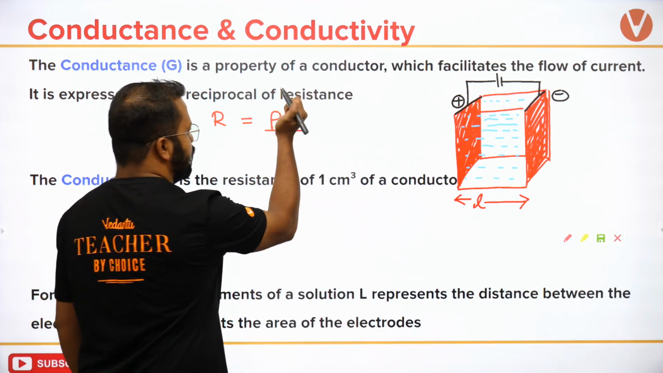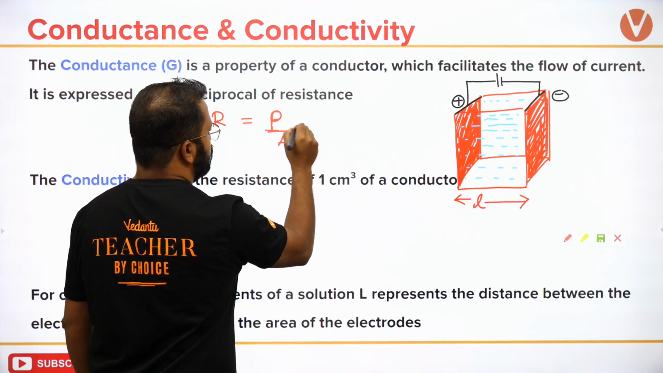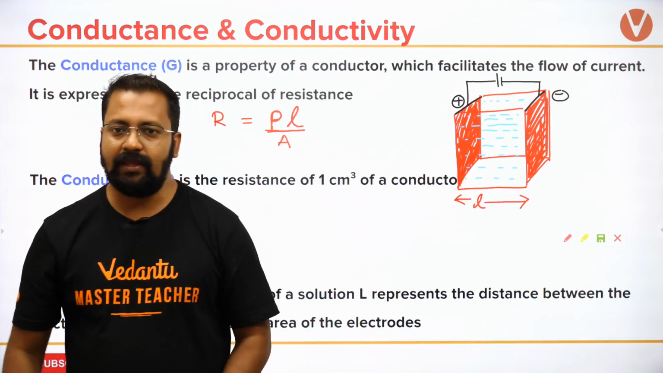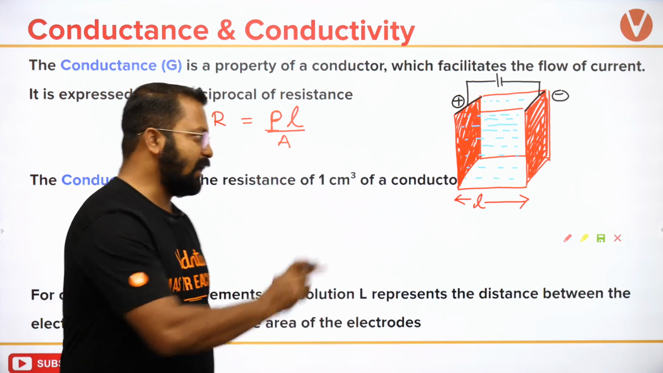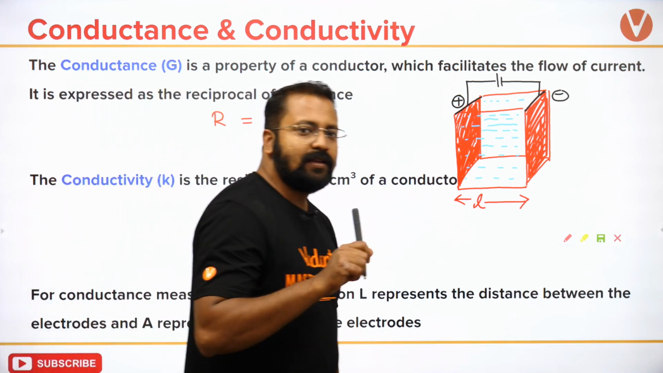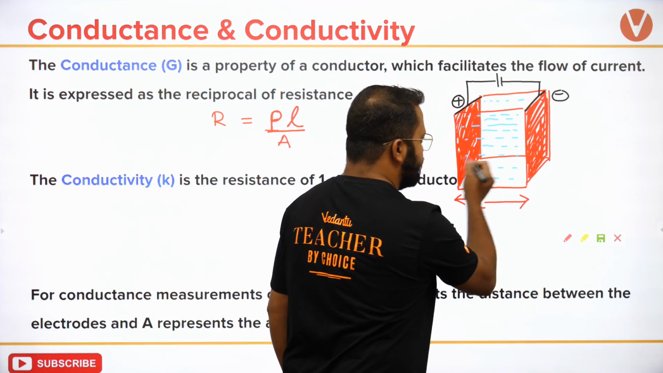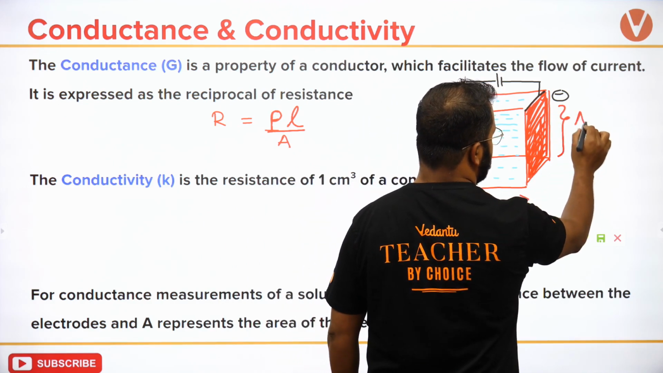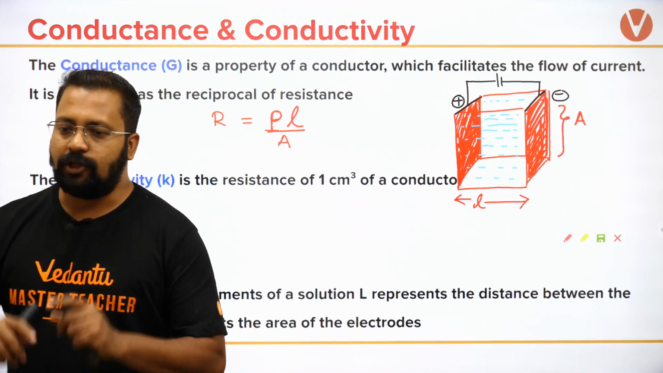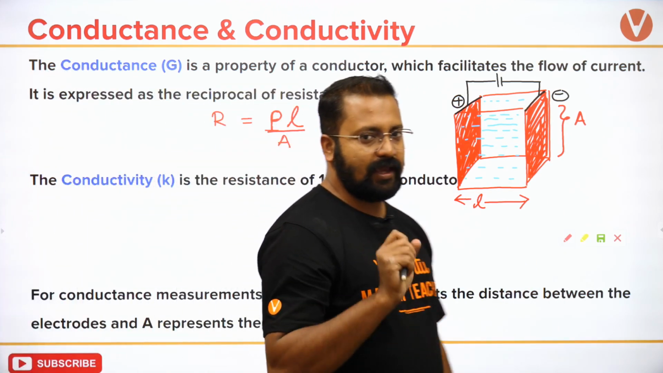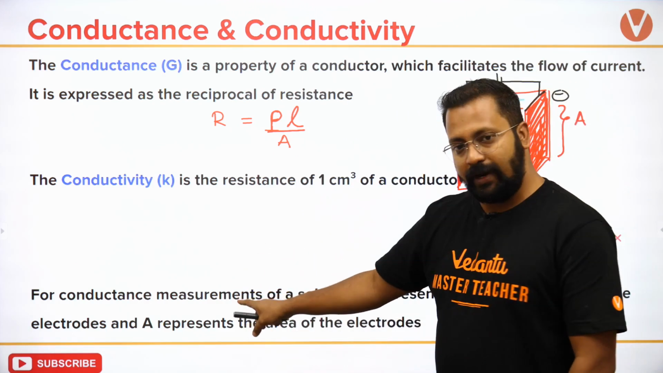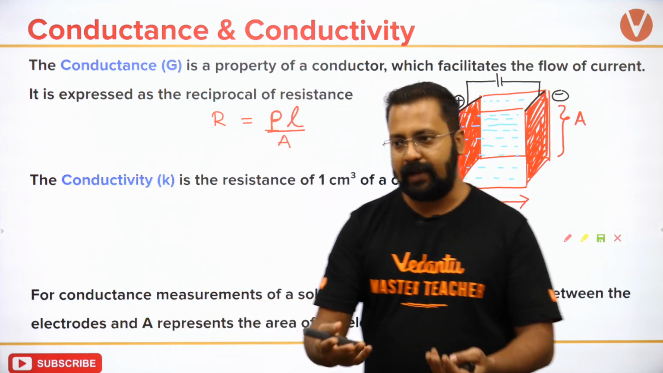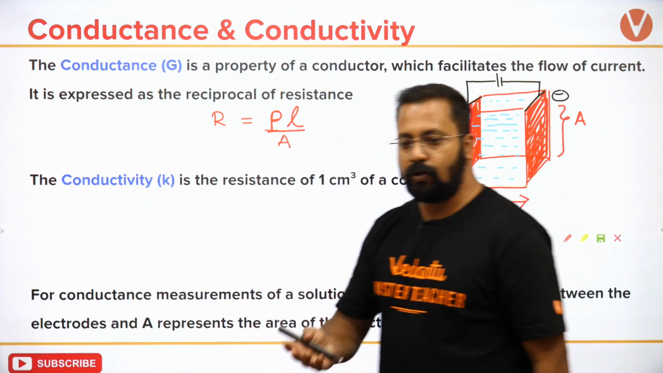Okay, ये जो length आप ले रहे हो rho L upon A, this is the distance between the conductors. ये जो plates के बीच का distance है, that is taken as L. The distance between the plates is taken as L, and the cross-sectional area of the plate is taken as A. So it is written over here for conductance measurements of a solution, L represents the distance between the electrodes or the plates, and A represents the area of the electrodes or the plate.